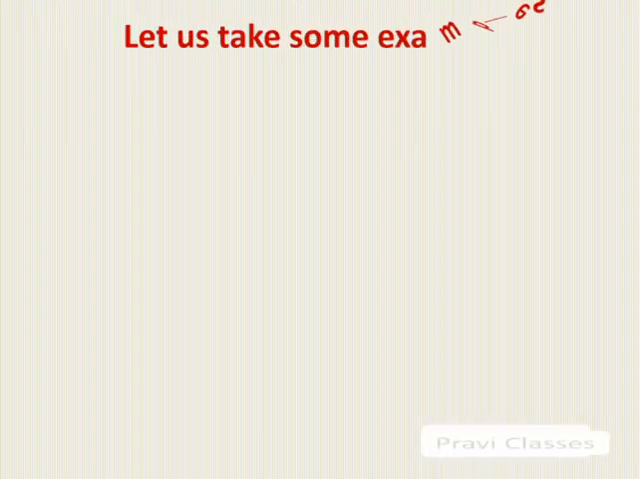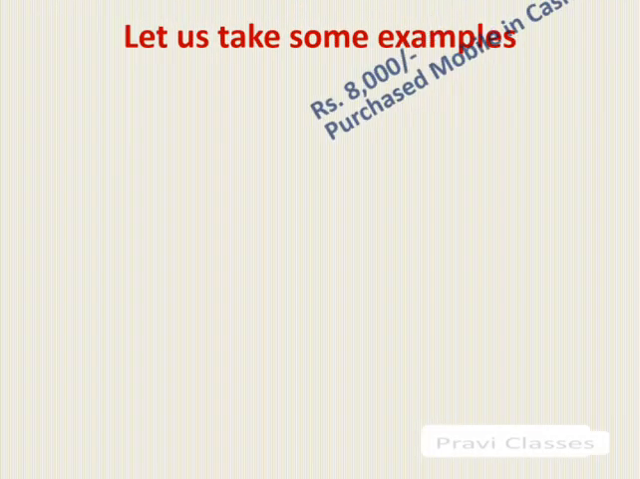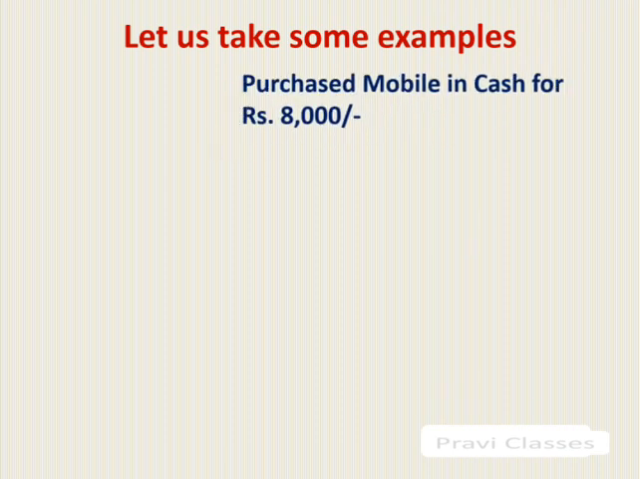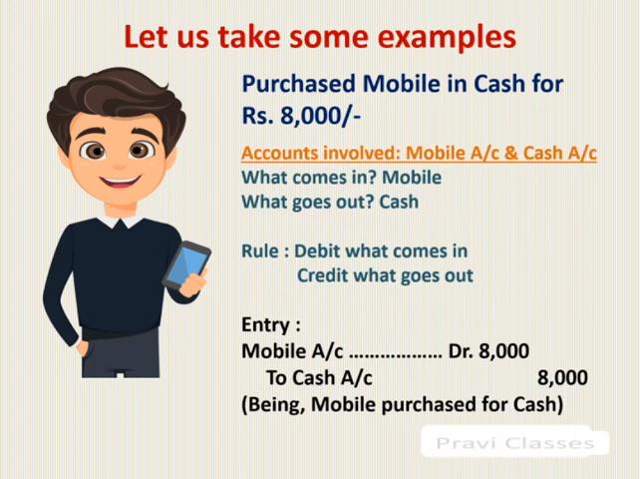Now let us take few examples. Purchased mobile for cash for rupees 8,000. Accounts involved: mobile account and cash account. What comes in? Mobile. What goes out? Cash. Rule: debit what comes in, credit what goes out. Entry: mobile account debit 8,000 to cash 8,000, being mobile purchased for cash.